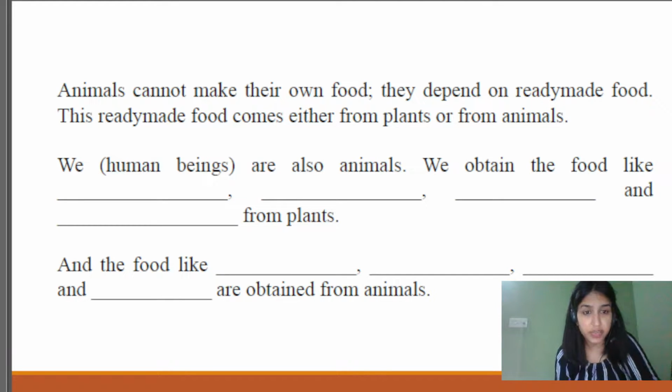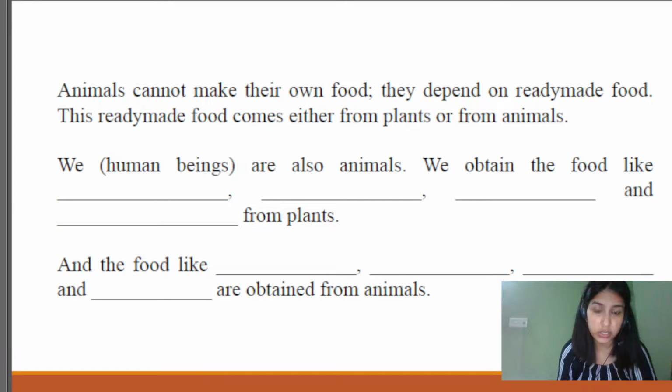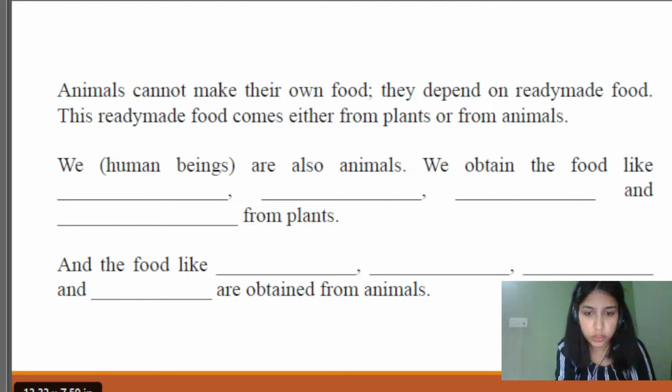And meat. Yes, very good. So there are different types of animal products that we utilize to gain energy or to have as a food product. Yes, so we depend on plants and animals both for our diet. So what do you think? What could be the different categories of these animals?